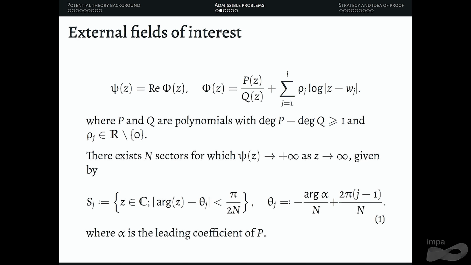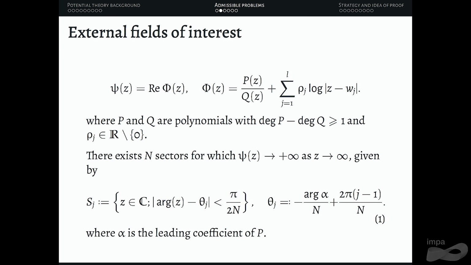In this setup, there are going to be n sectors in which your external field psi goes to plus infinity, as z goes to infinity, which are given by these sets where these theta j's are the sectors, Sj's, where theta j is the center angle of the sector Sj.